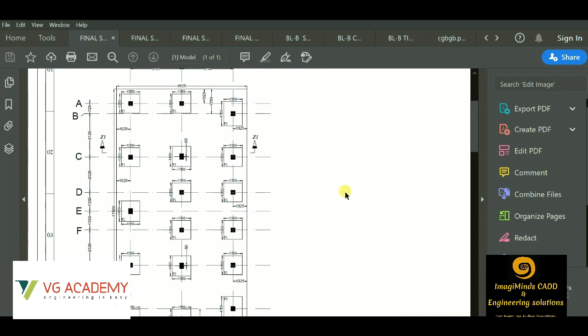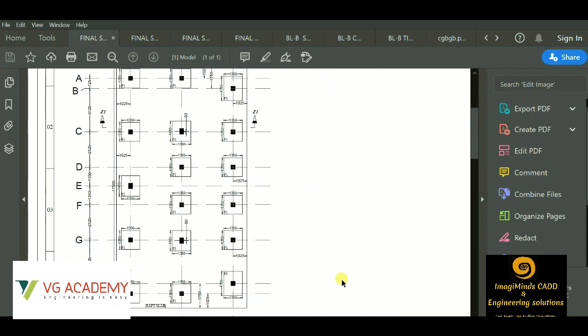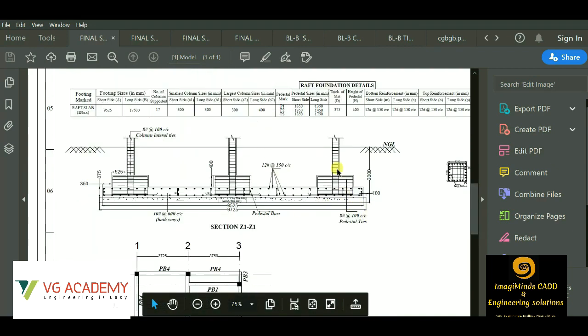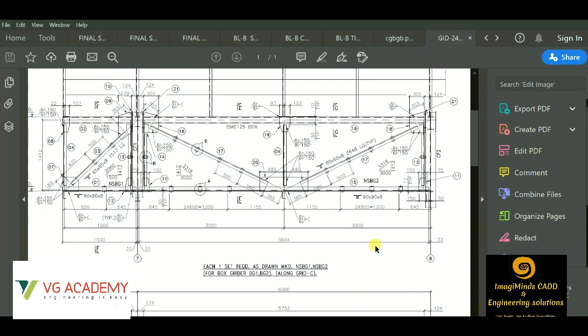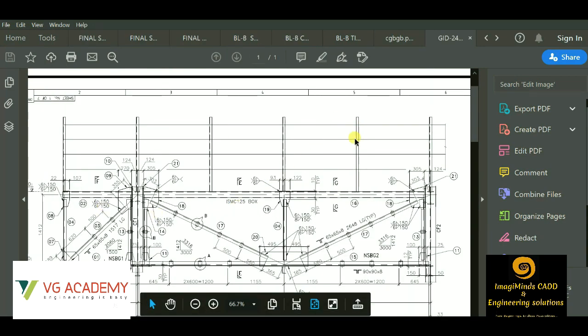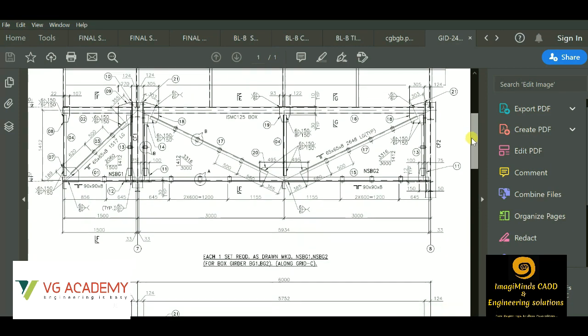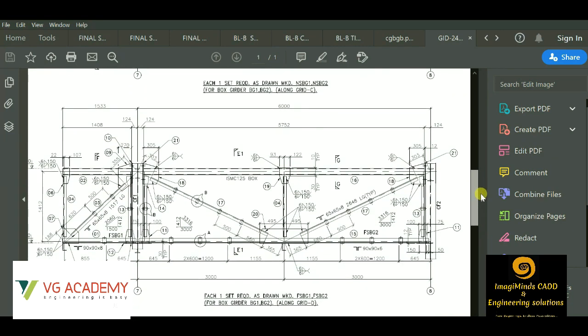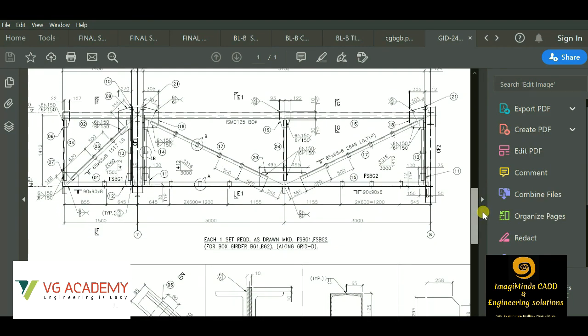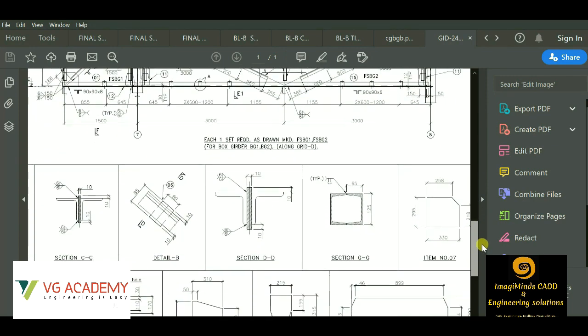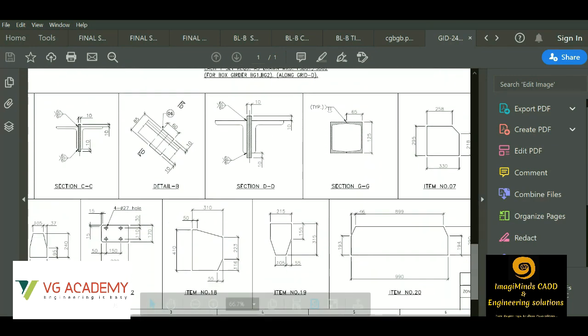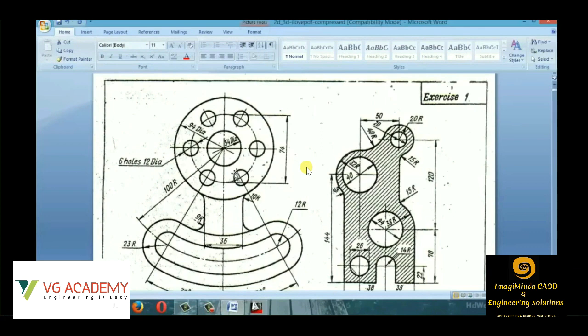This is an example of a working drawing. This is the detailed drawing of the foundation. This is a sectional view. These are my projects. These are a few examples of steel structural detailing. When I was working as a design engineer, these were done by me. I'll be sharing this type of live projects with you so that it helps you a lot. So I guess guys, you have a clear idea by now what the use of AutoCAD 2D is.